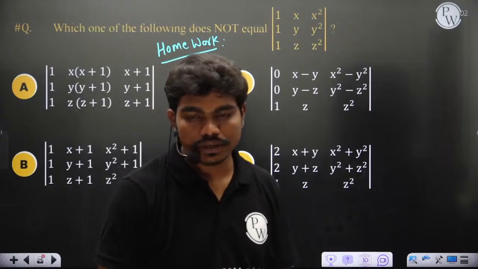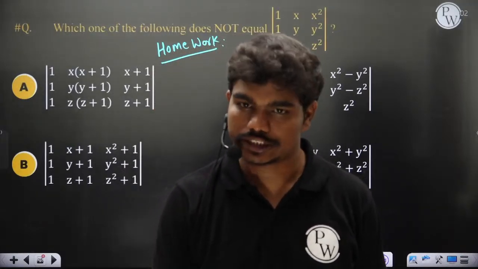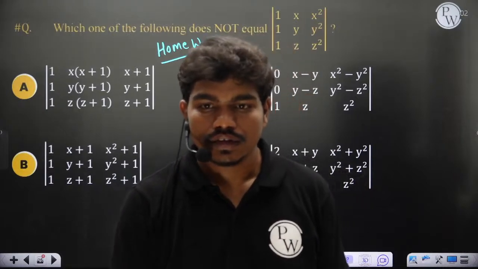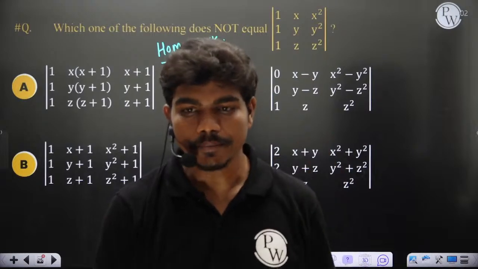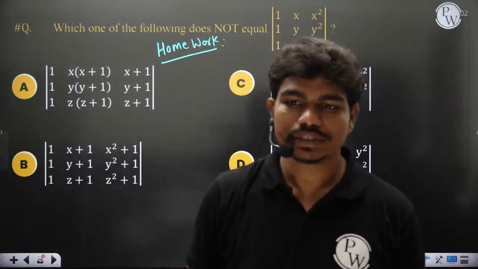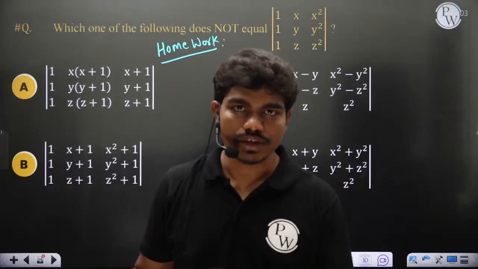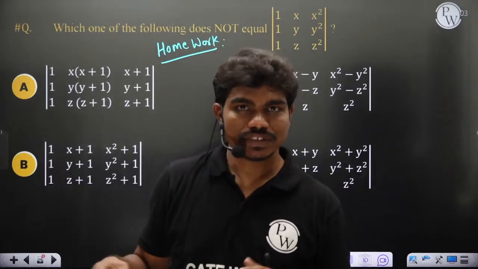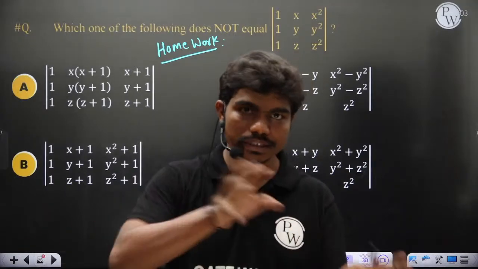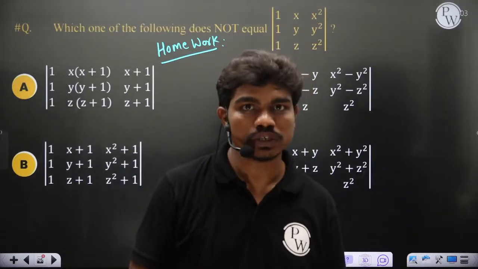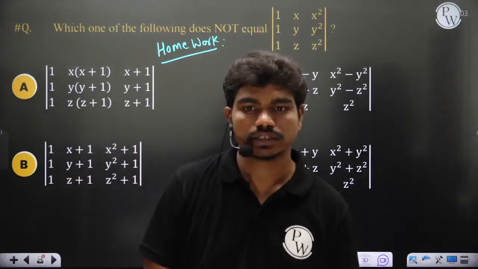So doing transformation doesn't mean it remains the same matrix, right? The value of the determinant, rank, etc. remain the same. We do transformation to find the determinant and rank only, because the matrix does not remain the same. I'll tell you why row transformations will not change the properties of the matrix. For that, we'll talk in the system of equations in tomorrow's class, because today I'm just playing with some matrices and did not tell you how a system of equations can be shifted to matrix form. That we'll do tomorrow, and then you'll understand why row transformations do not affect the properties of the matrix. Clear?